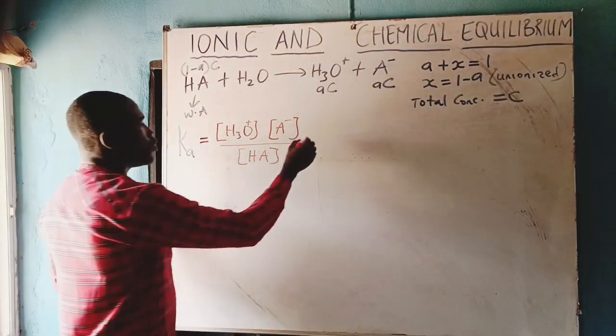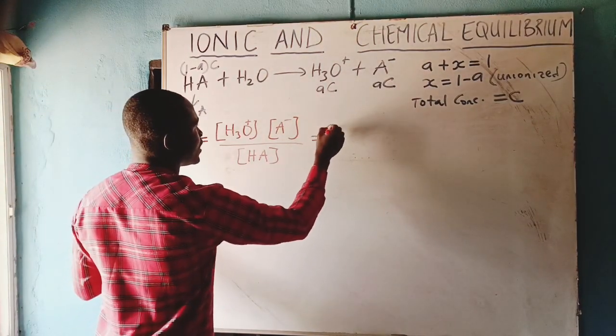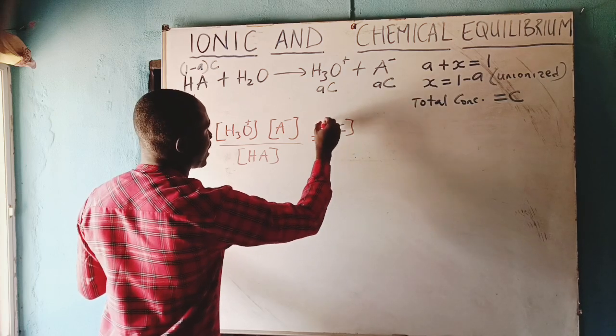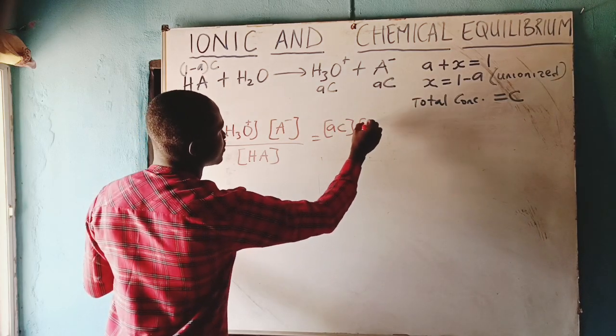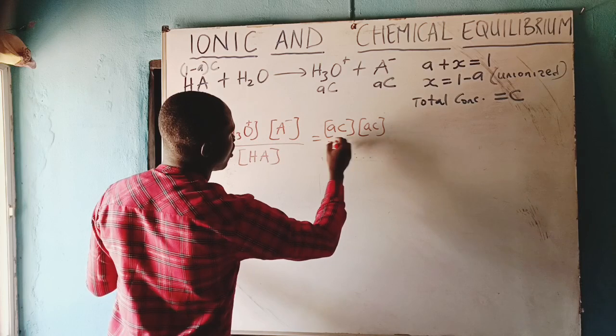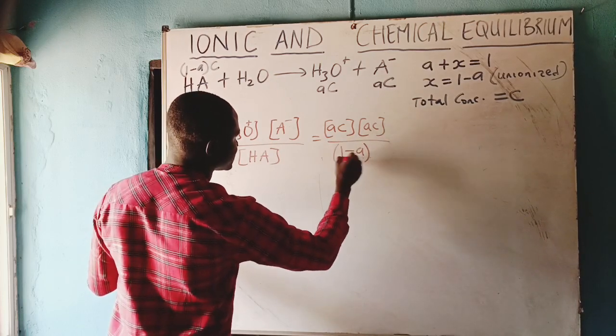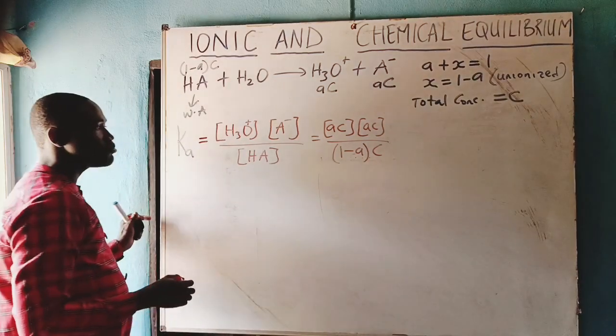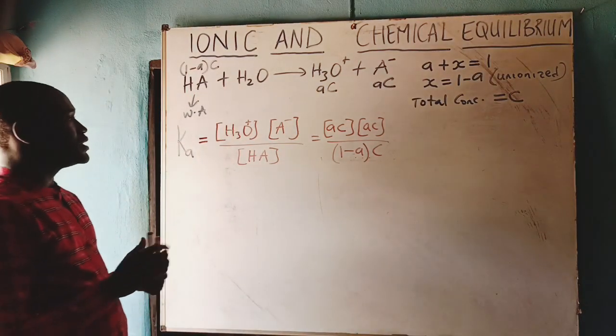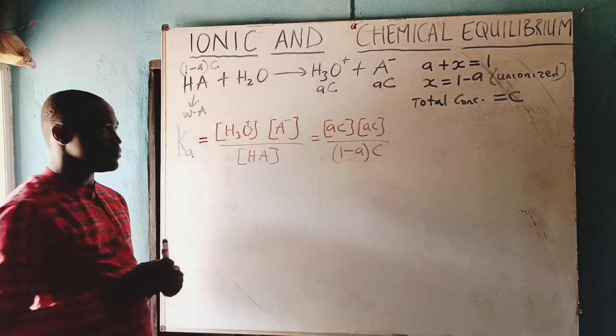And that means, what do we have as this? AC times AC all over 1 minus AC. Yes, that is the value for Ka.